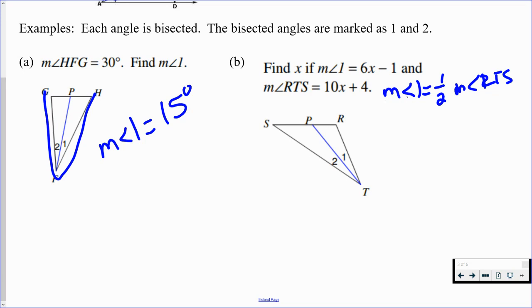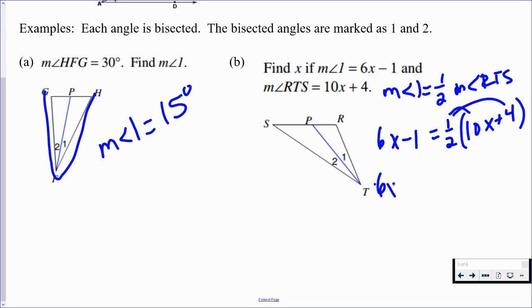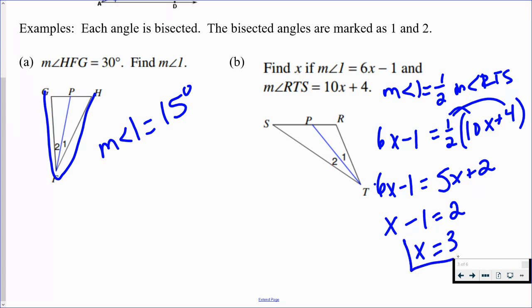So now let's plug in what we know. Measure of angle 1 is 6x minus 1, and that should be equal to 1/2 times the measure of angle RTS, which we said is 10x plus 4. Let's keep the left side the same, 6x minus 1. If we distribute that 1/2, we have 5x plus 2. Now we just have a linear equation to solve. Let's subtract 5x from both sides, so that leaves x minus 1 equals 2. Now let's add the 1 over. So x equals 3.